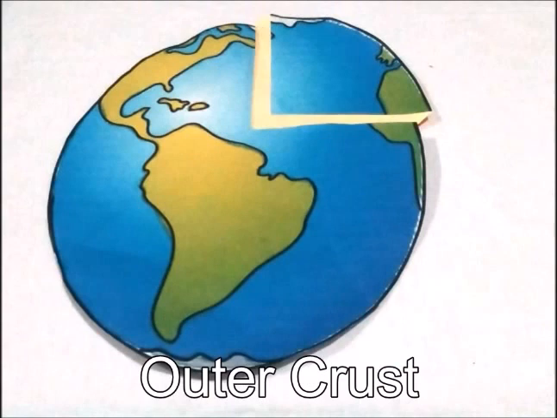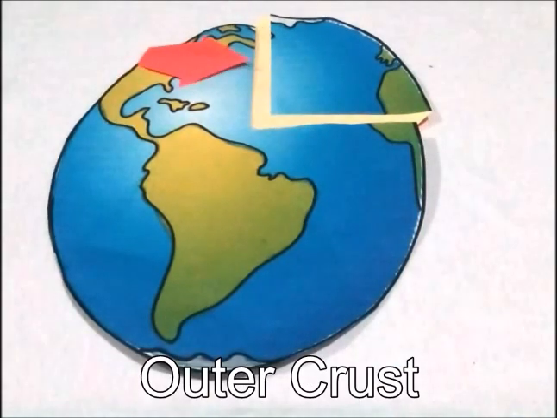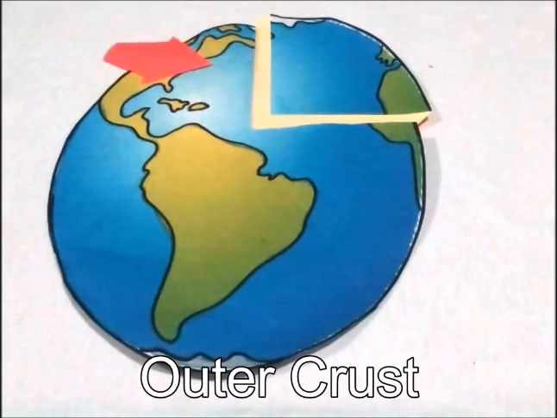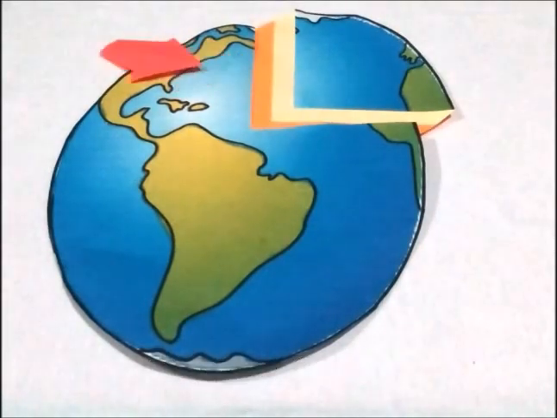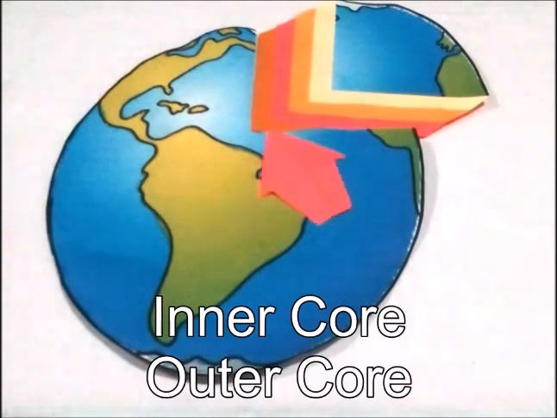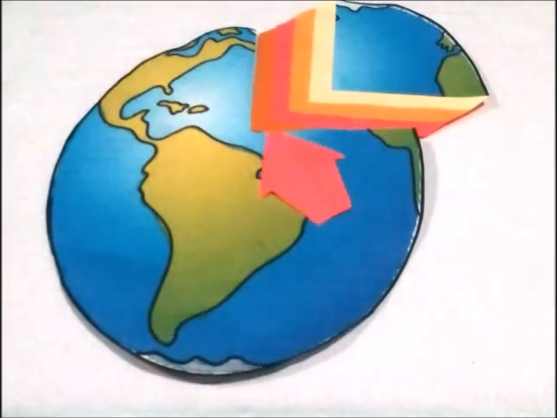The outer crust includes the land on which we live, the oceans, and anything within approximately 40 kilometers down the Earth's surface. The mantle is the semi-molten rock, which is the hard part of the Earth that forms the surface. The inner and the outer core of the Earth are fluid in nature.